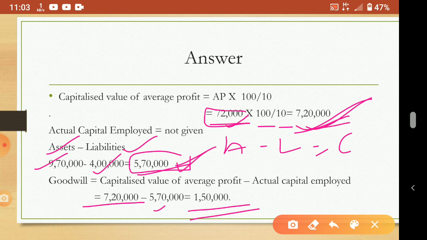You need only our capitalized value of average profit, then actual capital. So take the difference between those two, so you will be getting what? Goodwill. Okay.